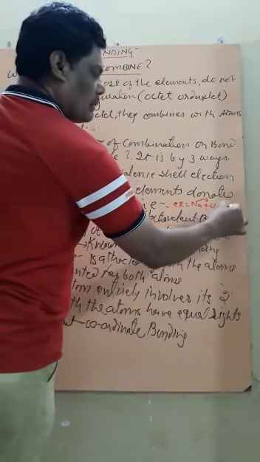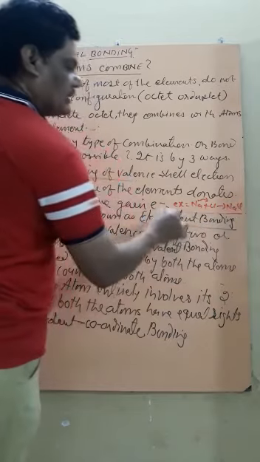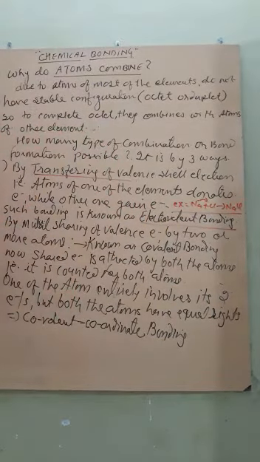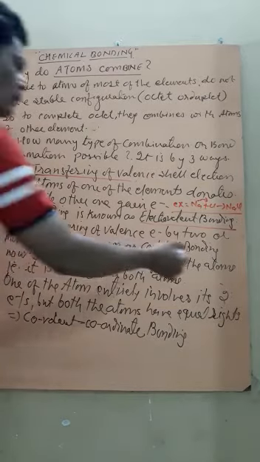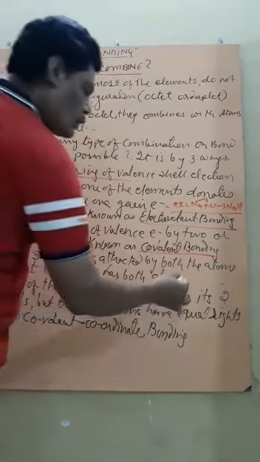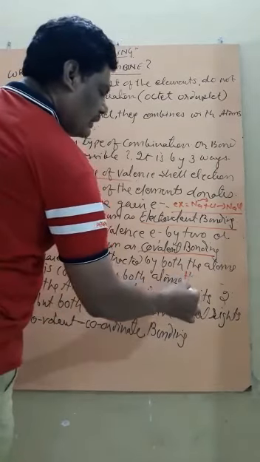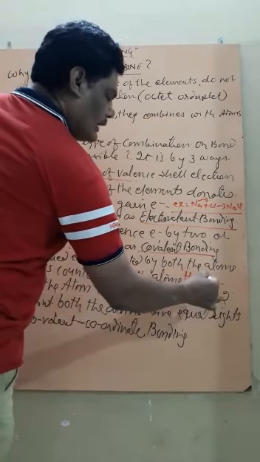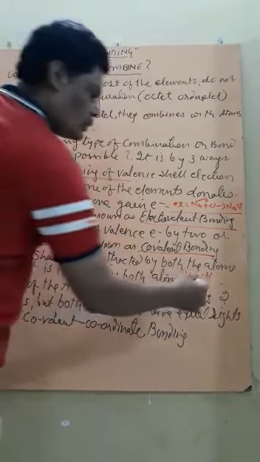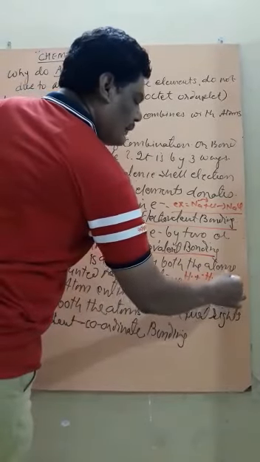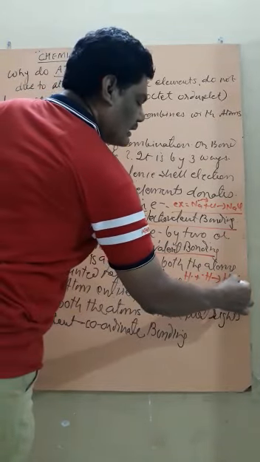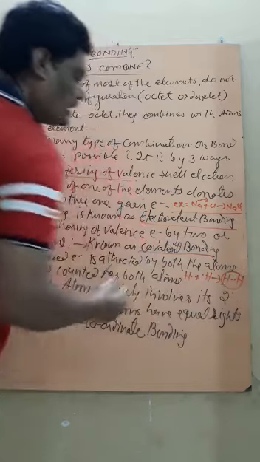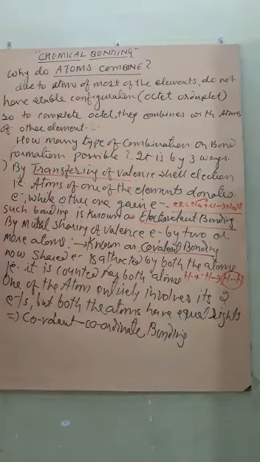Thus the formation of NaCl takes place. This is one of the very simple examples. What about covalent bonding? Hydrogen has one electron, another hydrogen again has one electron. These two atoms share their one electron, and now they form H2. This is called covalent bonding.